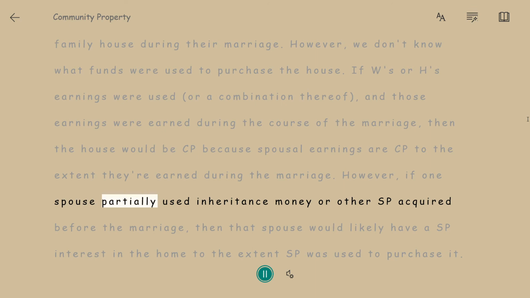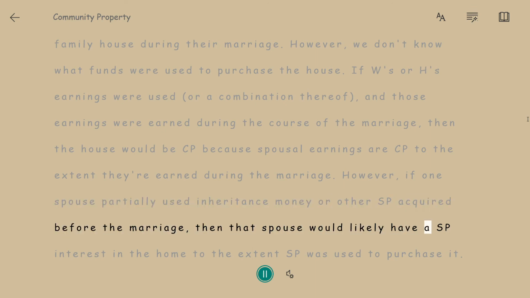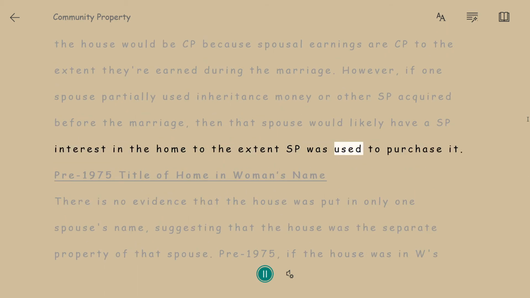However, if one spouse partially used inheritance money, or other SP acquired before the marriage, then that spouse would likely have a SP interest in the home to the extent SP was used to purchase it.